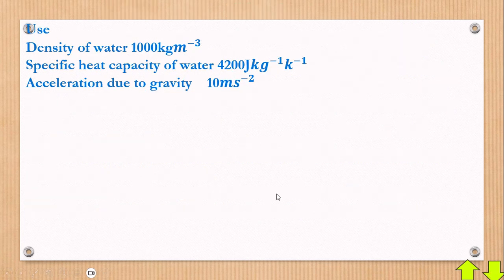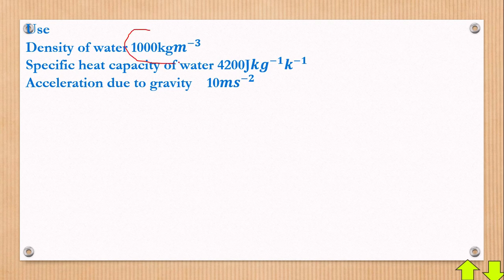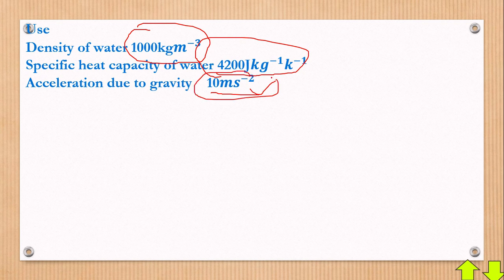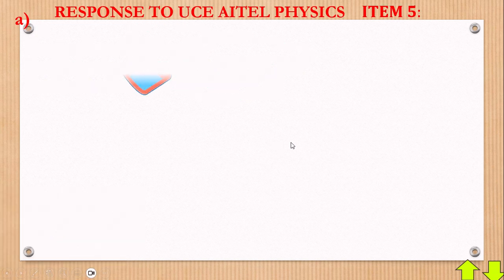Of course, they will tell you that where necessary we use this. Density of water is 1000 kilograms per meter cubed, specific heat capacity of water is 4200, and acceleration due to gravity is 10 meters per second squared. Now let me put something just to confuse you. Acceleration due to gravity may not necessarily be important here, but I only put it so you get confused and maybe accidentally use it. So with that, let's go and get there.